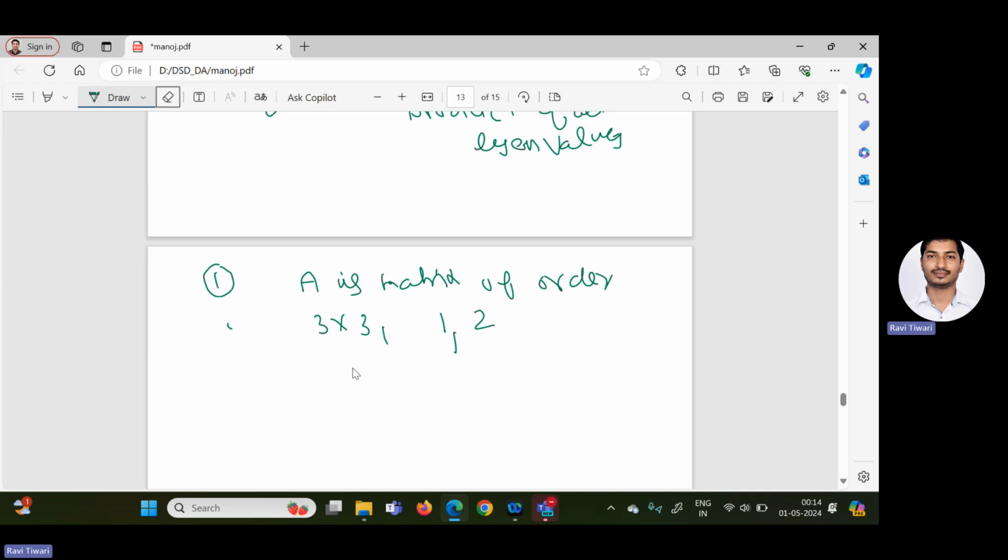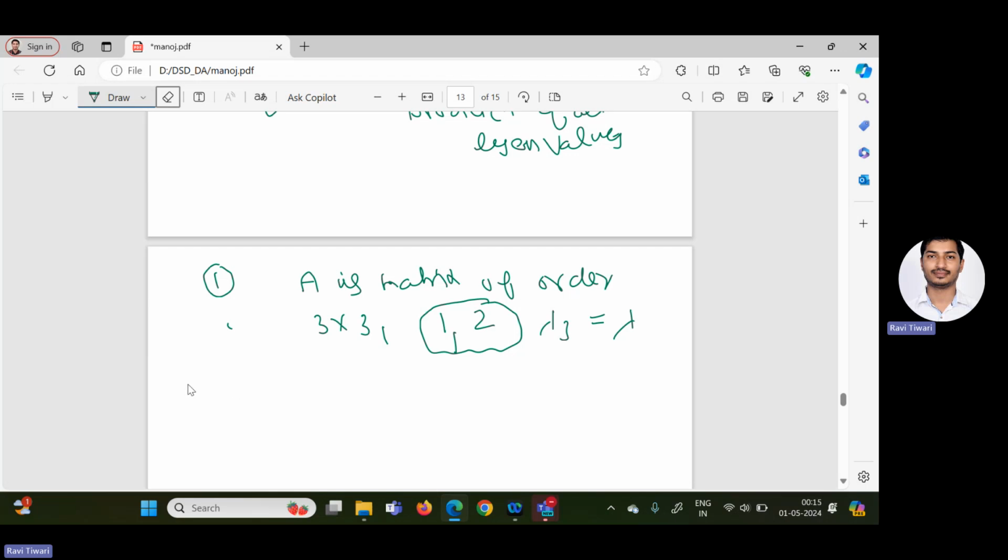So by using the property, we can calculate the third eigenvalue. If two eigenvalues are given, 1 comma 2, and the third eigenvalue is not given to us, let us assume that the third eigenvalue lambda 3 equals lambda. So we can apply the property of eigenvalues.